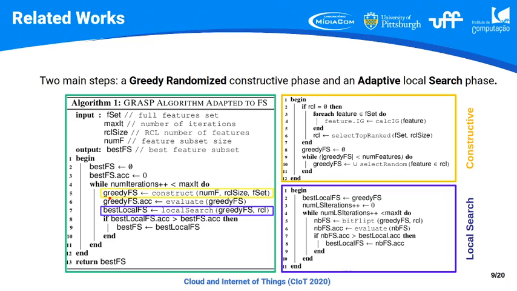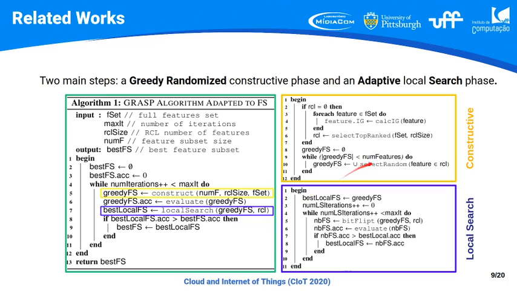Based on this initial solution we will perform a local search to try to improve it, that is, to achieve a solution with better accuracy, because accuracy is the main metric to evaluate the goodness of each solution.